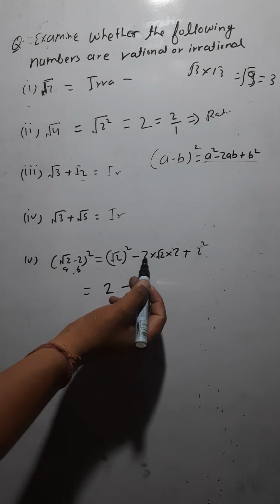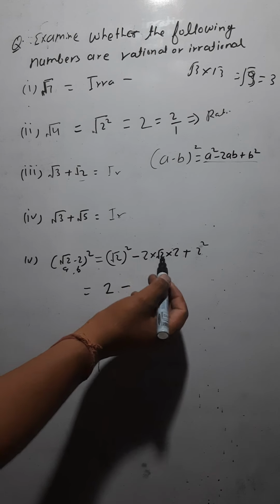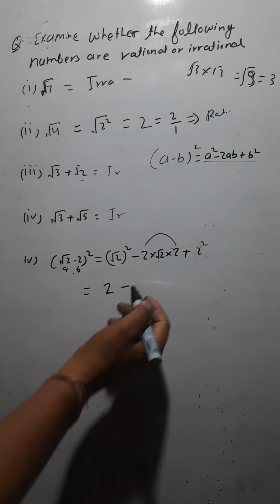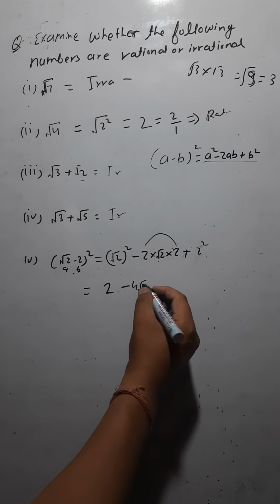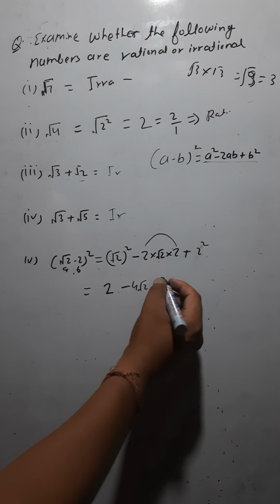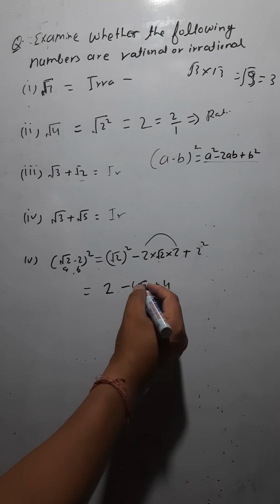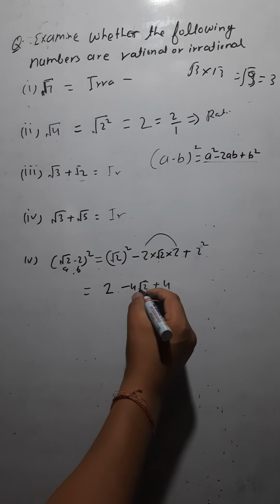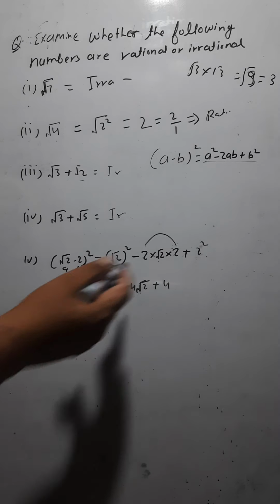And here if you are multiplying 2 times 2, which is 4, you cannot multiply inside the square root. It would remain there, so you would multiply only these two. So 2 times 2 is 4, and you can write it as 4√2. Plus the square of 2 would be 4. Now just tell me whether this is rational or irrational.